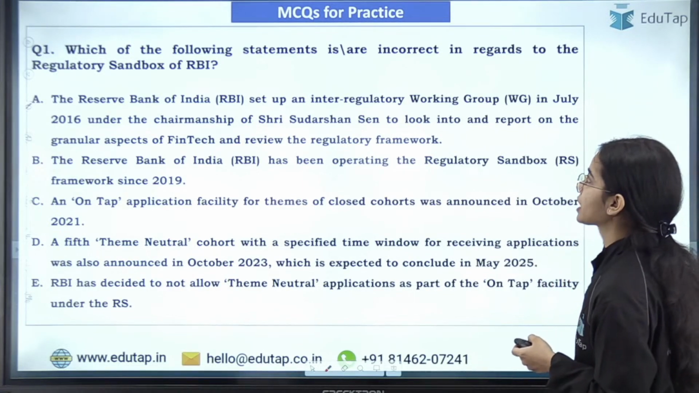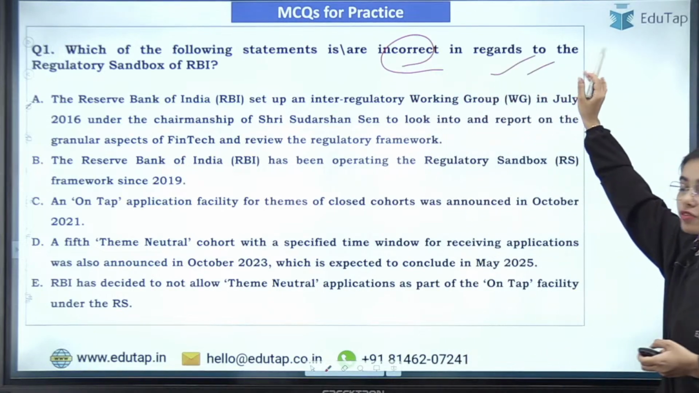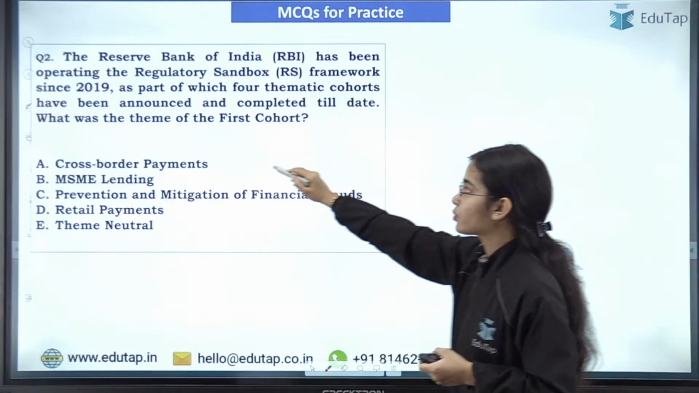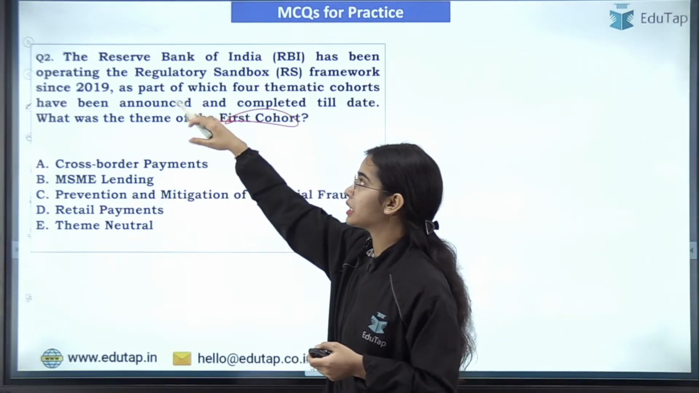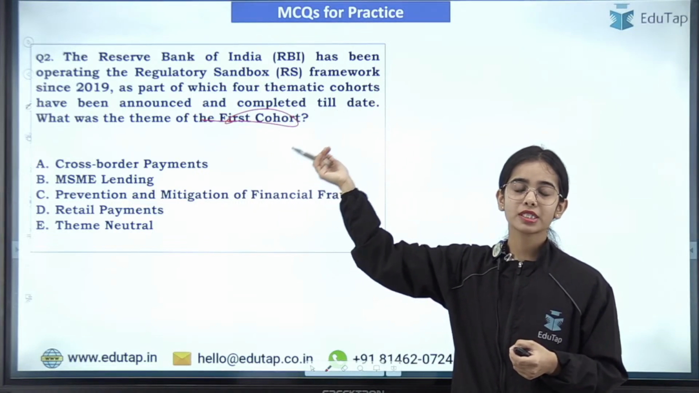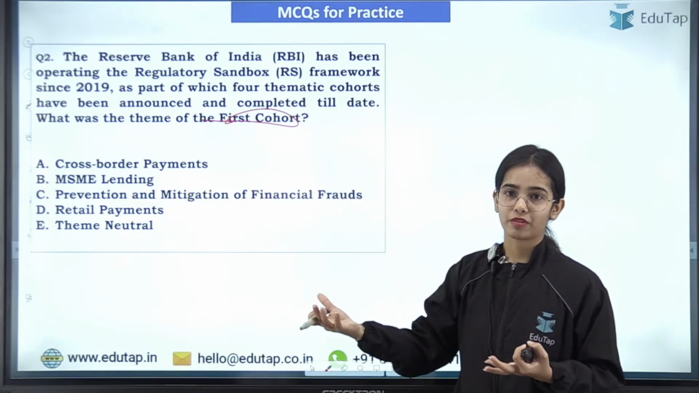Which of the following statements is or are incorrect in regard to the regulatory sandbox of RBI, that you have to tell. And the second question is regarding what was the theme of the first cohort. Basically the RBI started the operation of the sandbox, and what was the first theme, or the theme of the first cohort, that you have to tell me.